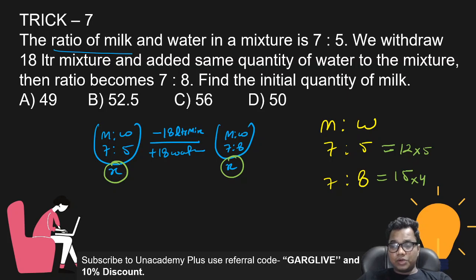Now the total quantity is equal. Now multiply this by 5, this by 5, this by 4, this by 4. Okay. Now one more concept.